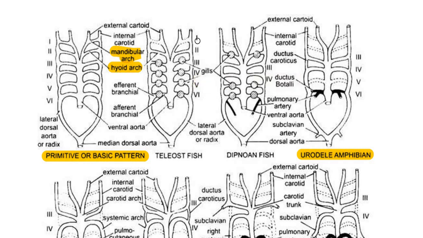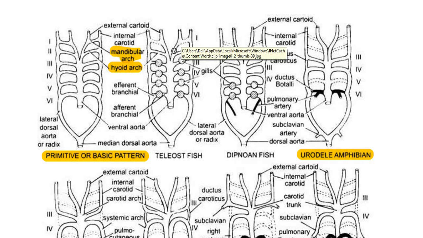That means the mandibular arch has already disappeared in case of Chondrichthyes, but when we see the aortic arches in bony fishes, the next aortic arch, that is the second aortic arch, has also disappeared. The second aortic arch we call the hyoid arch. So in bony fishes, the mandibular arch and also the hyoid arch have disappeared. So only the next 4 aortic arches are seen.